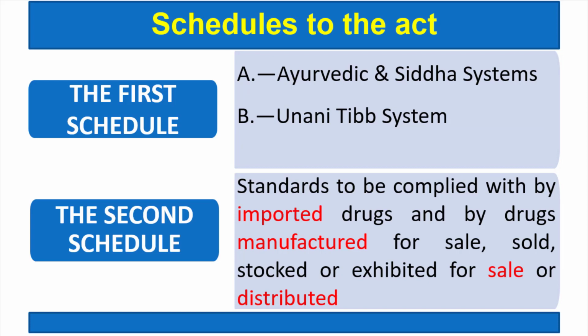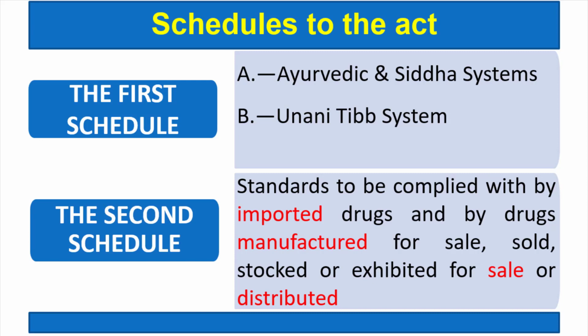I told you that there are 2 schedules, the first schedule and the second schedule. So what is the content of schedule 1 or the first schedule? It is the Ayurvedic and Siddha system and Unani and Tibetan system.